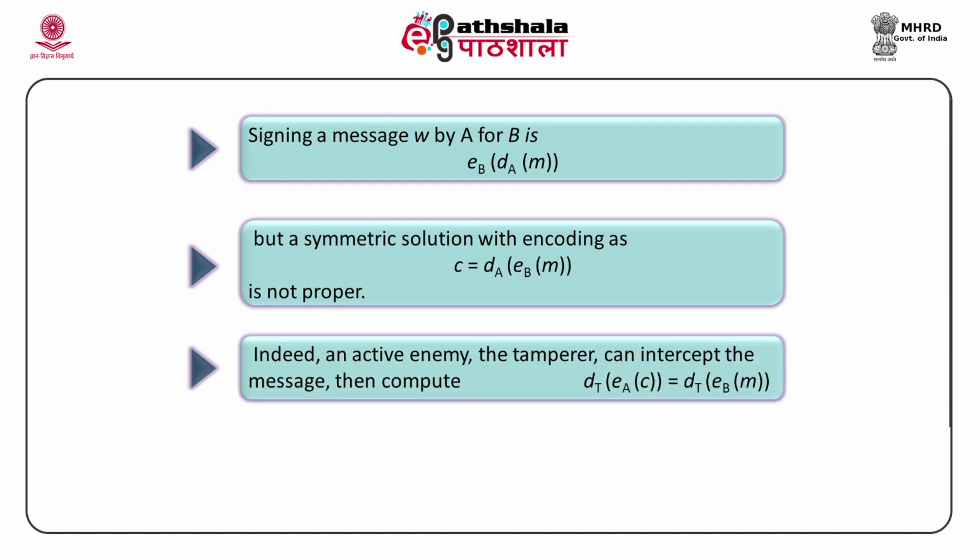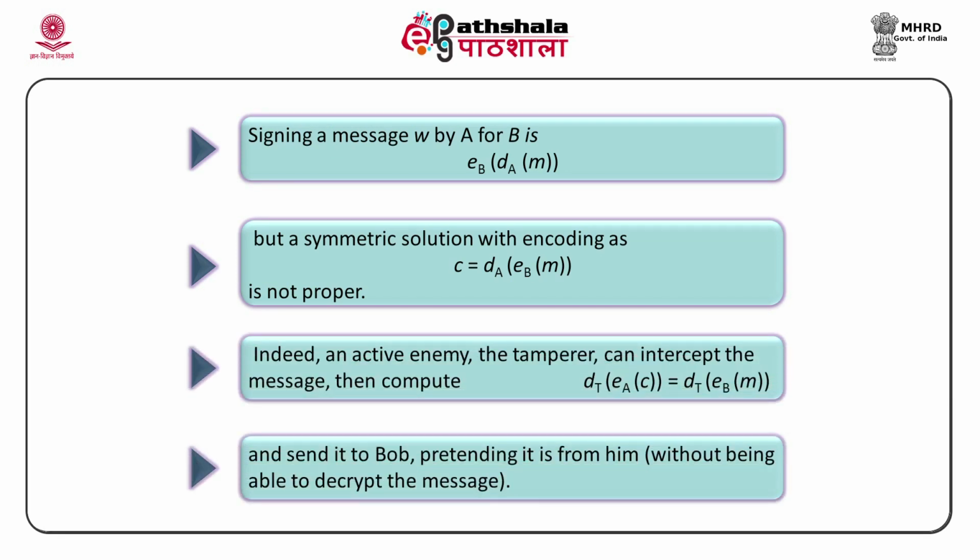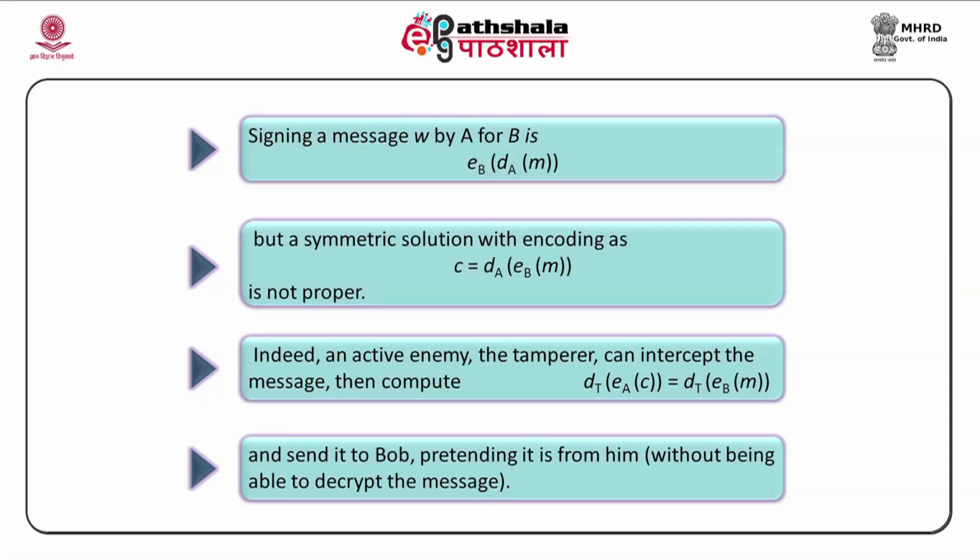An active enemy can tamper, intercept the message, and then compute with another key. If you first apply encryption and then apply the signature, it would not work out, because an interceptor would take the encryption and apply his own signature. So, signature should go in the inner part and encryption should go in the outer part.